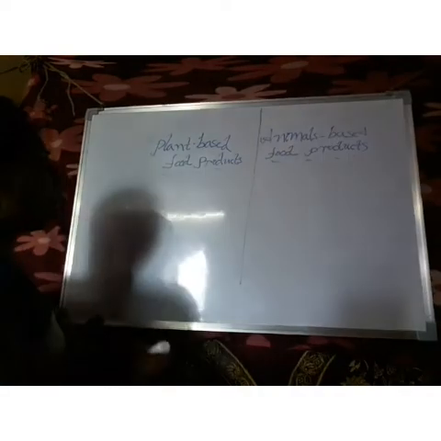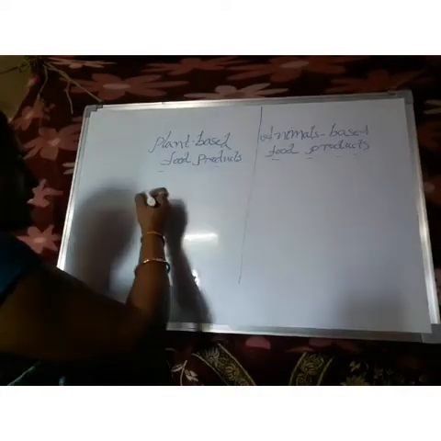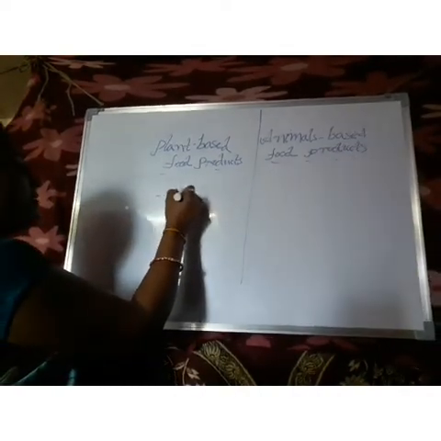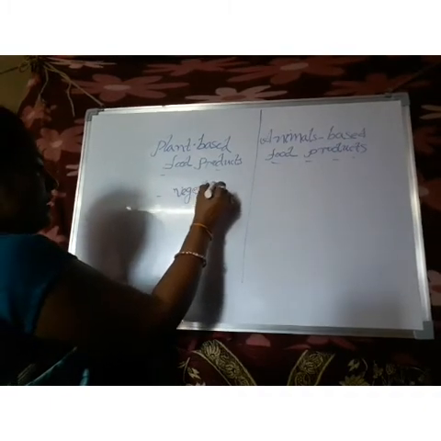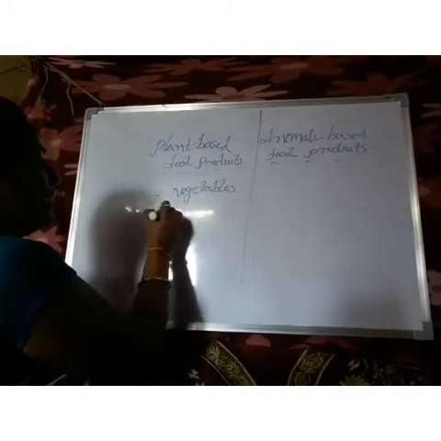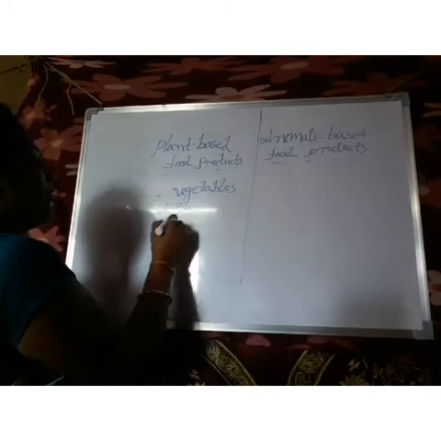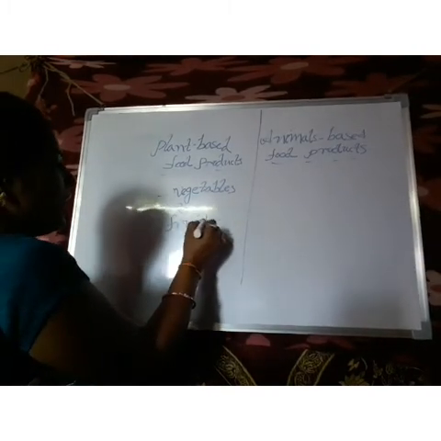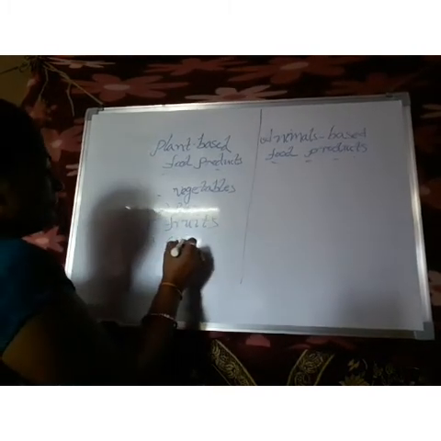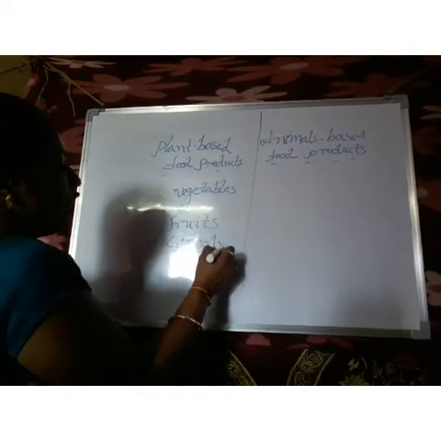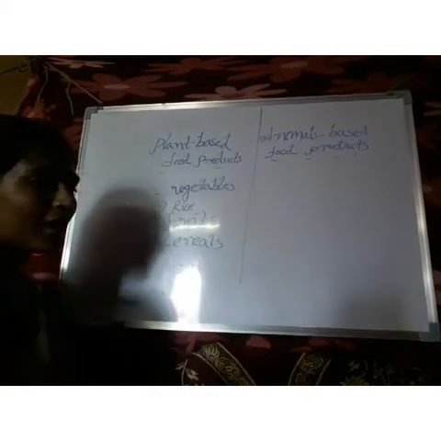See, what are the plant-based food products, children? Come on, now I tell you: vegetables and rice, fruits, and also some cereals. And not only this, etc., so many items are there.